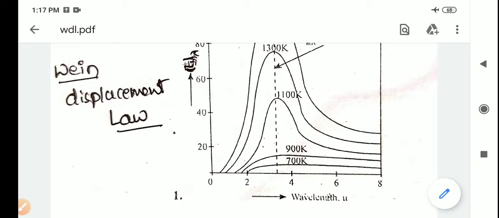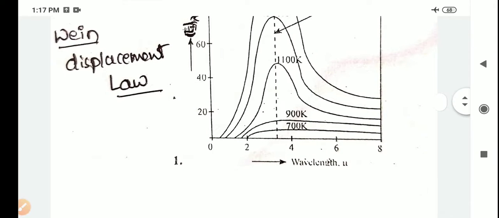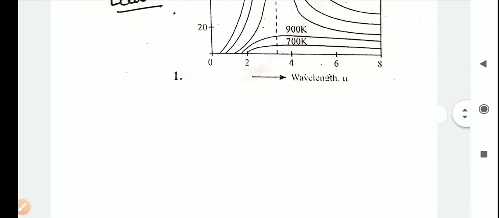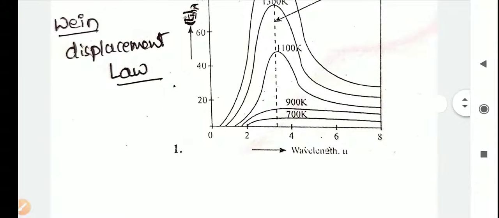the temperature increases. And the fourth one is that at any temperature the area under the monochromatic emissive power versus wavelength curve gives the rate of radiant energy emitted within the wavelength interval d lambda. Okay, this is about Wien's displacement law. Here the wavelength is in micrometers.